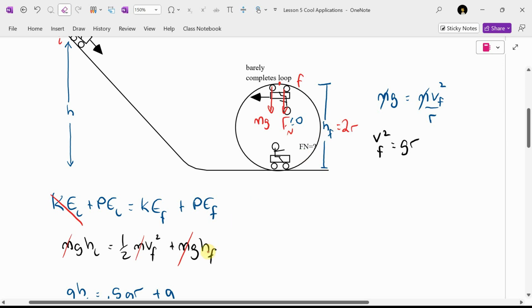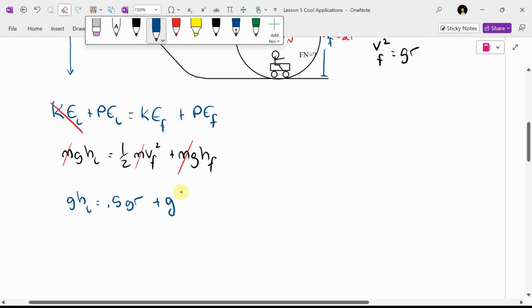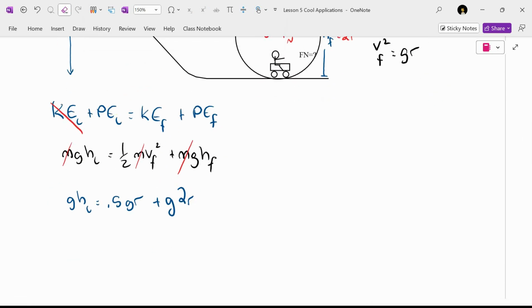So what can I replace this h final with? 2R. And interestingly, I have this. gh initial equals, do you know what 0.5 gR plus 2 gR is?